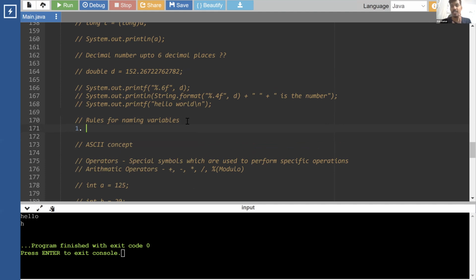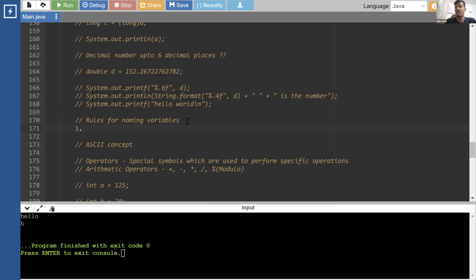For example, when our parents gave us names, they followed some rules, right? Our name has only alphabets. There are no numbers or special characters in our name. Anyone having a name with special characters or numbers? No. Our name does not have any numbers or special characters anywhere. It is just a combination of alphabets. So there were certain rules that they followed, and probably it should start with a particular alphabet.